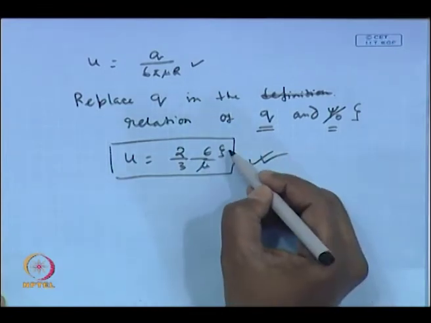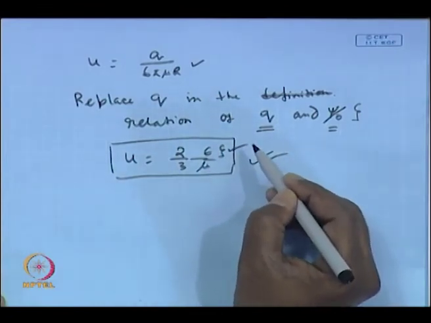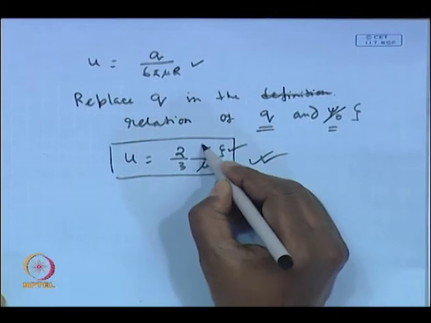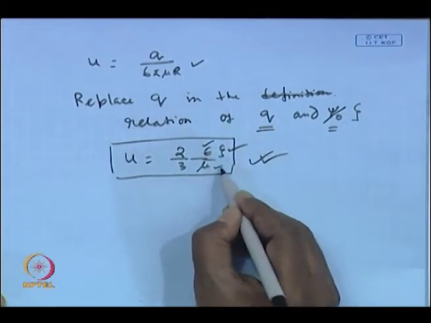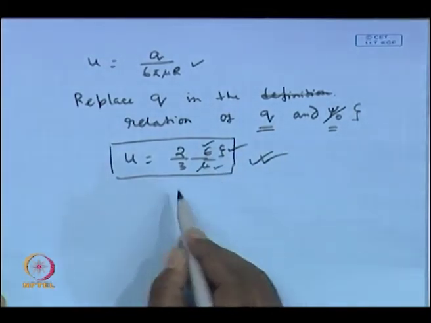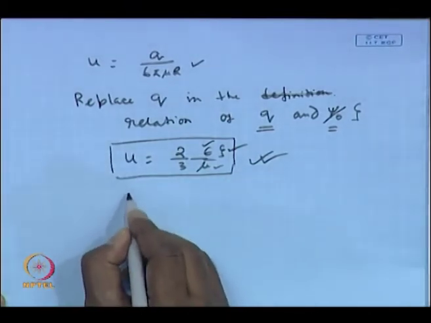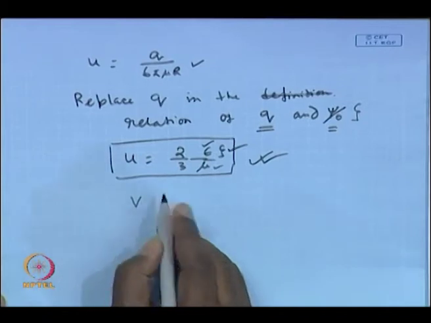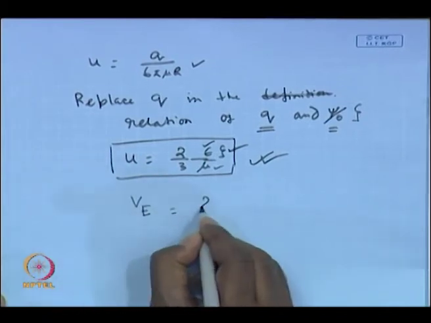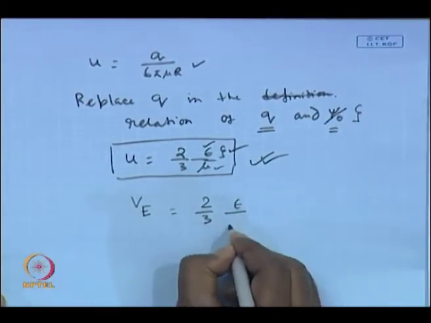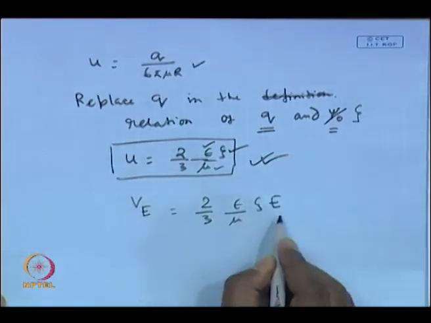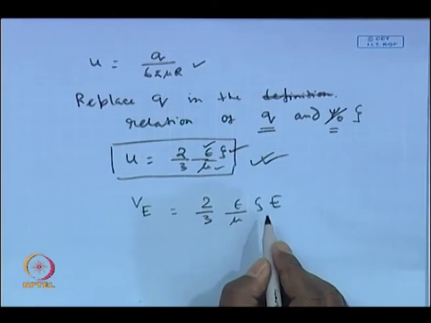Now, this expression is completely known to us, because we can measure zeta potential using a zeta meter. Epsilon is known to us, mu is the viscosity of the medium, and electrophoretic mobility U is nothing but V by E. So, the electrophoretic velocity V becomes 2 by 3 epsilon zeta by mu times E, and now E, the external electric field strength, becomes an operating condition. How does it become an operating condition?